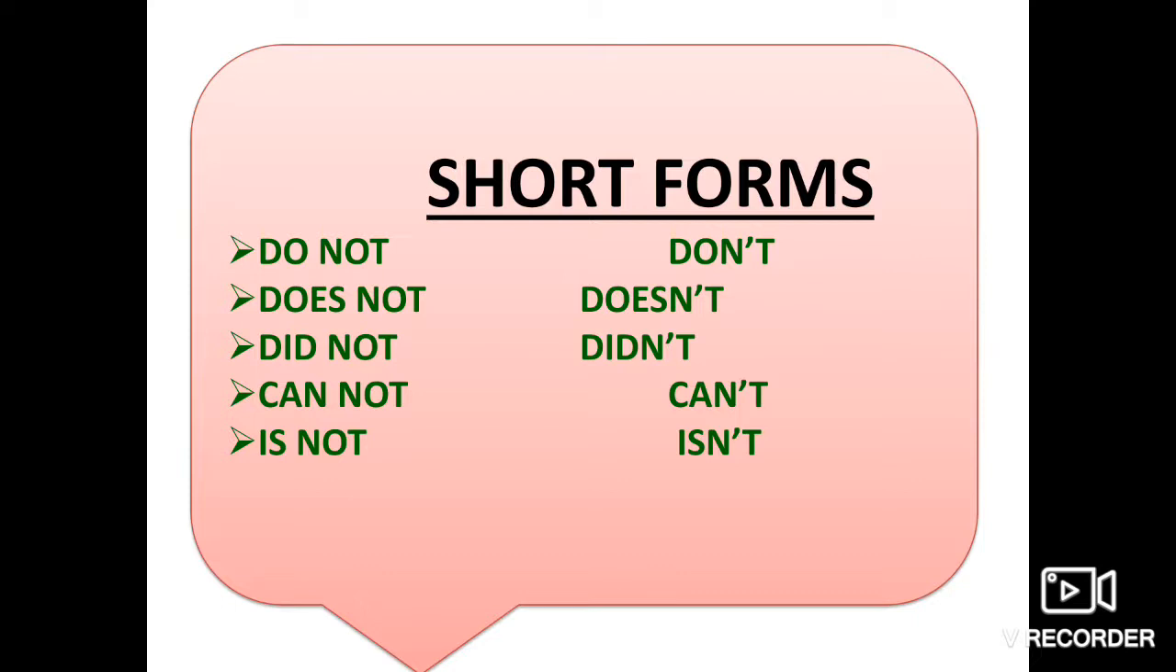Now students, these are the short forms of the negative helping verbs. Do not, you can say don't, does not, doesn't, did not, didn't, cannot, can't, is not, isn't.